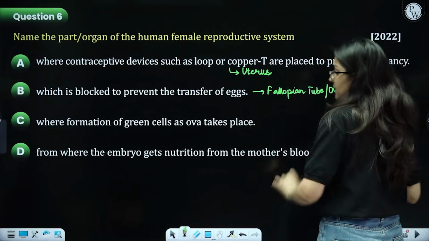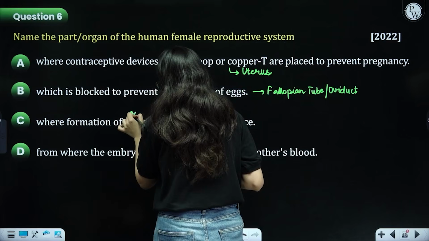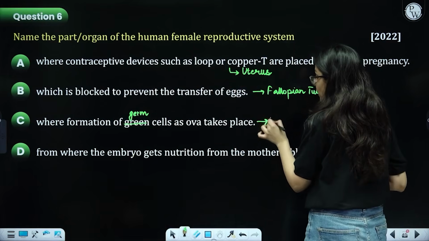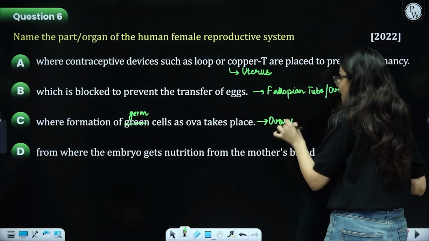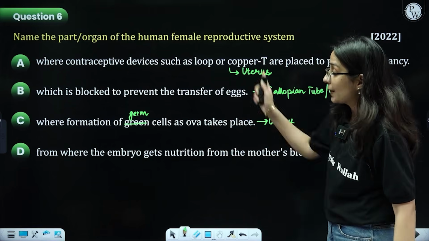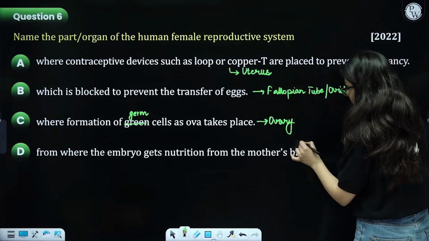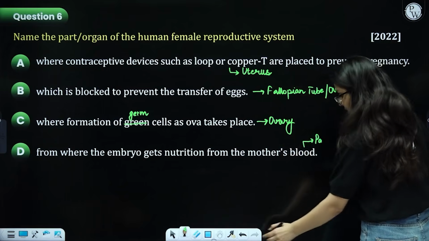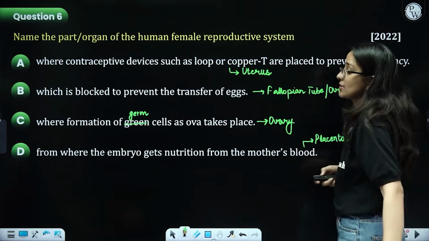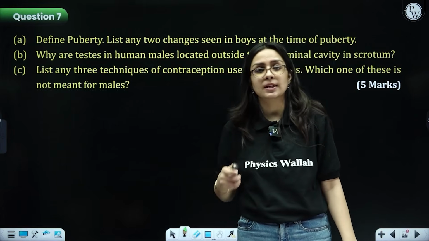Next part says where formation of green cells. This is not green cells, but germ cells, there was some printing mistake. Where the formation of germ cells such as ova takes place? It takes place in the ovary, because the ovary is the primary sex organ. Why primary sex organ? Because it produces the female gamete, that is the ova or the egg. The part from where the embryo gets nutrition from the mother's blood is the placenta. Placenta is the part from where the embryo gets nutrition as well as oxygen, and it also releases the body's waste as well as the carbon dioxide.